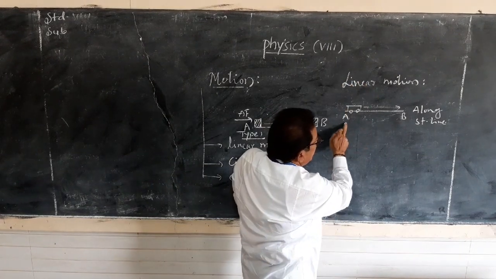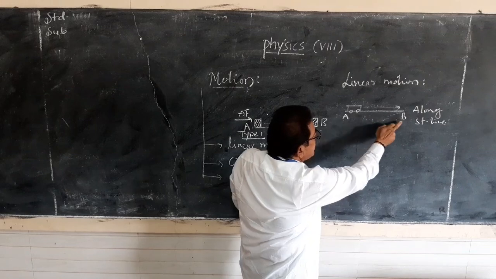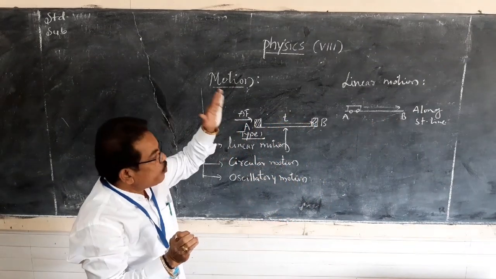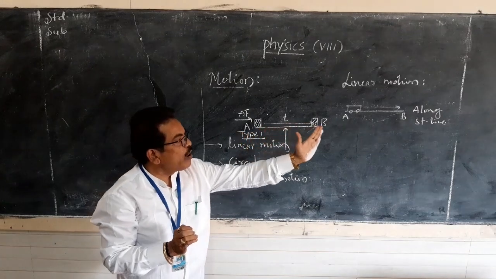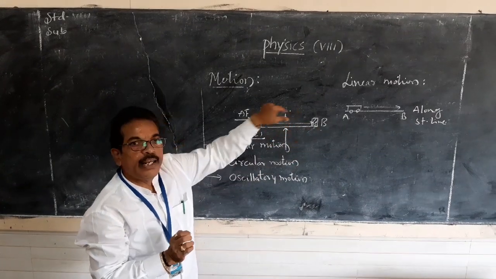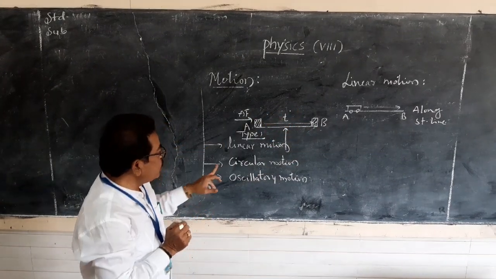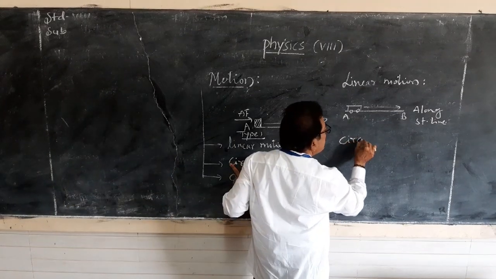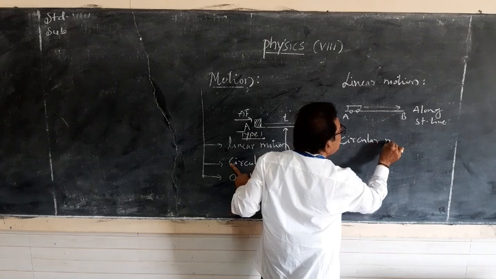That is, a motion along a straight line: a type of motion in which the object moves along a straight line is known as linear motion. Now let us move to circular motion. That is the second one, circular motion.